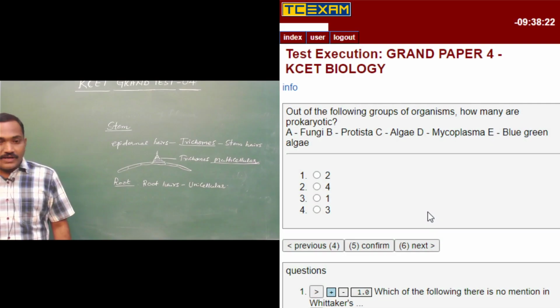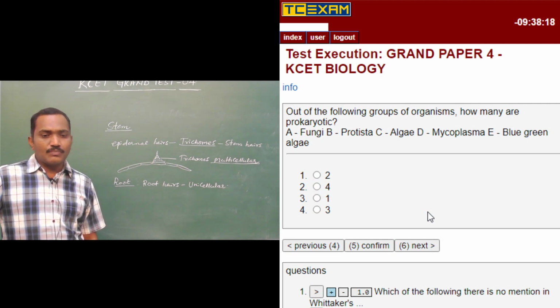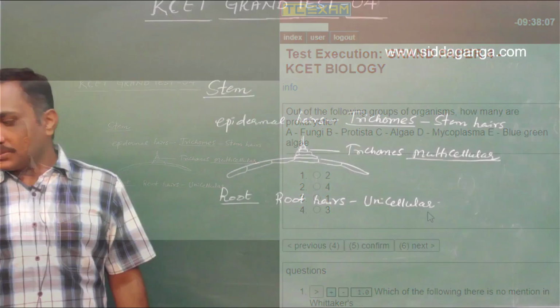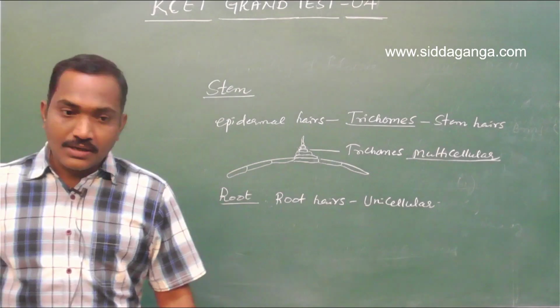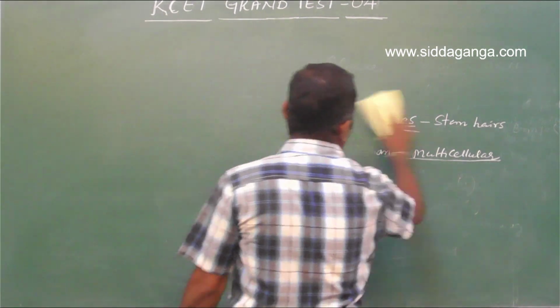Okay, question number 5. Out of the following groups of organisms, how many are prokaryotic? So, you have to find out how many are prokaryotic. Fungi, protista, algae, mycoplasma, blue-green algae. So, they have mentioned 4 organisms there. Out of them, how many are prokaryotic?